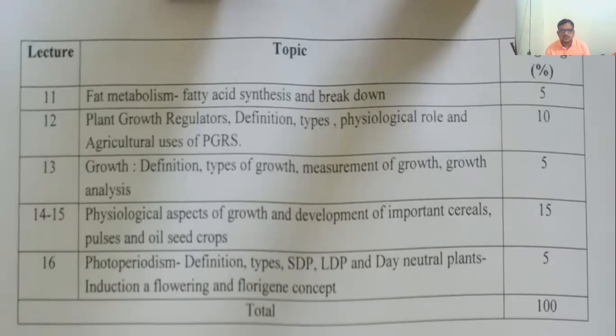So all these plant growth regulators we will be discussing, and what the physiological role of these plant growth regulators is, what the different types are, and how they affect the growth of the plant.